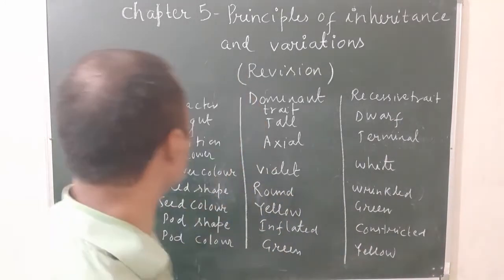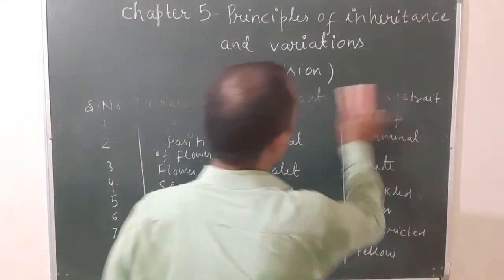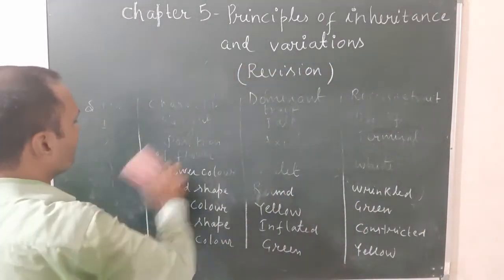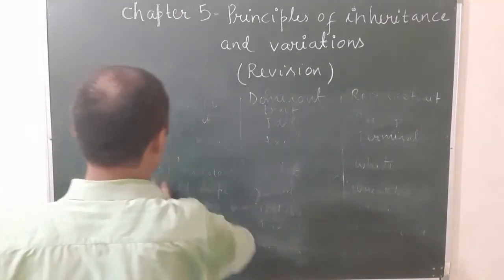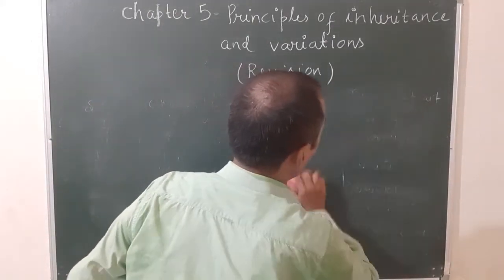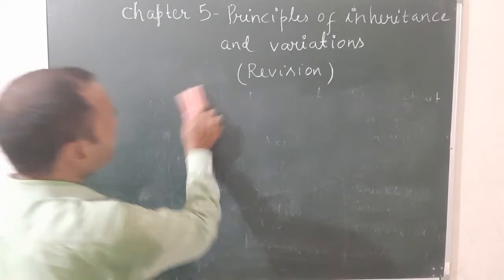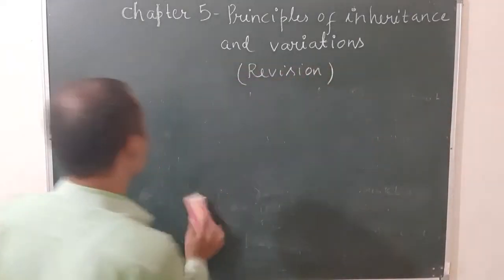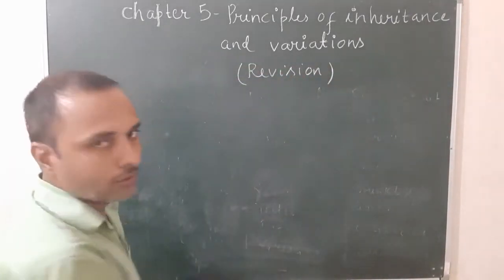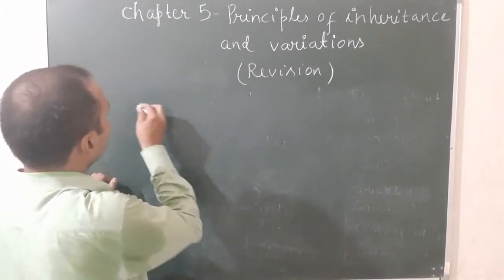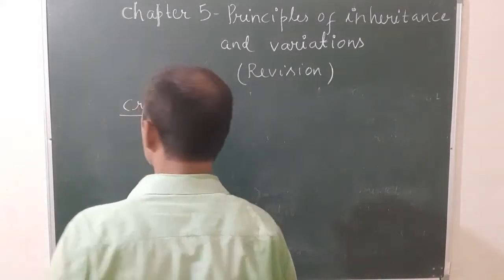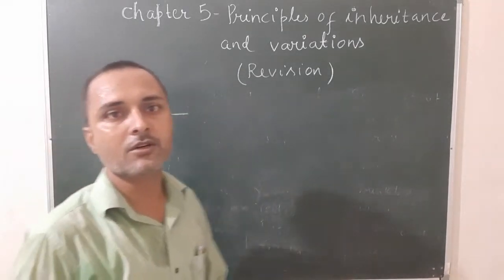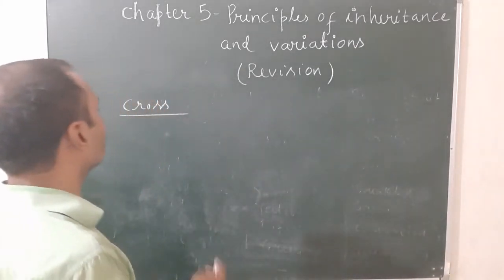Okay. Let's see the next one, cross and various types of cross. The method of reproduction in the organism is known as cross. You can say the mating of two parents leading to the formation of gametes is known as cross. There are different types of cross.